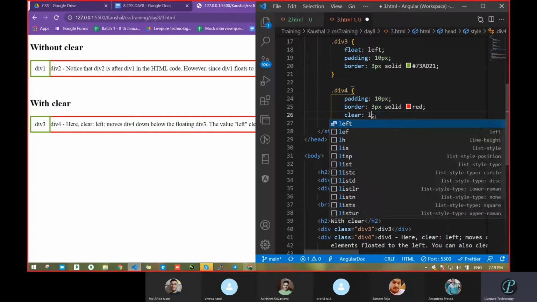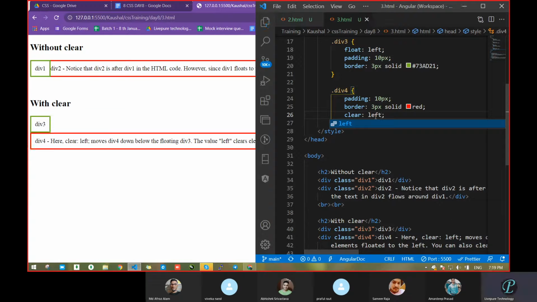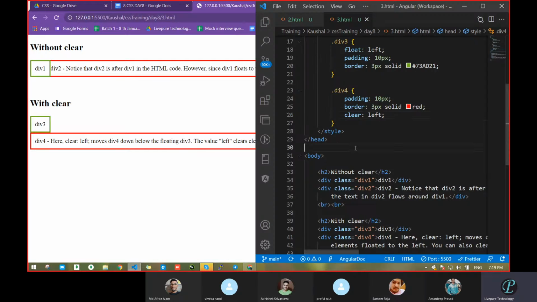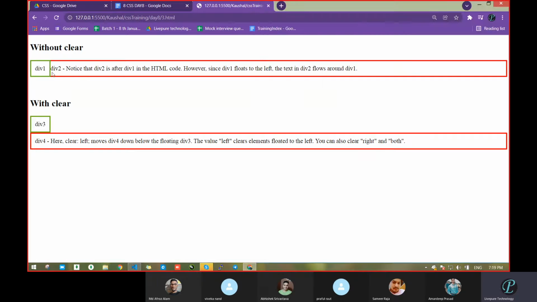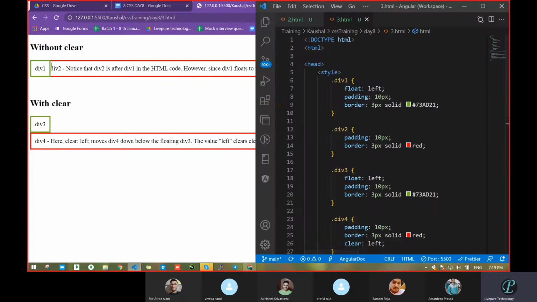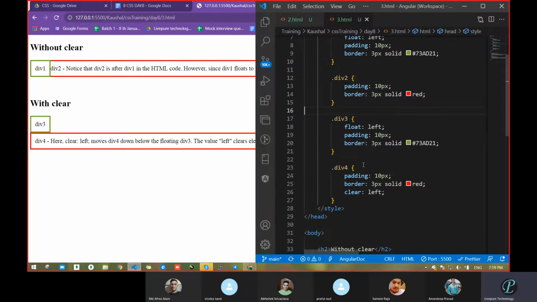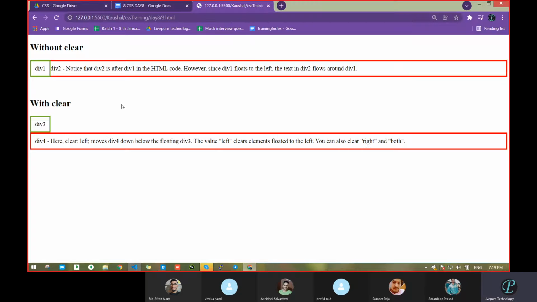Now go with a left and save. Where is the clear? At the top. And in the first case, where is the clear? By default, without the clear, means there is no clear property, so it is placing as usual nearby. Okay, so in this case, with clear left and right, it had moved this one. Is there any width property? Padding, okay, border 3 pixel, it is taking the full space. Okay, nice.